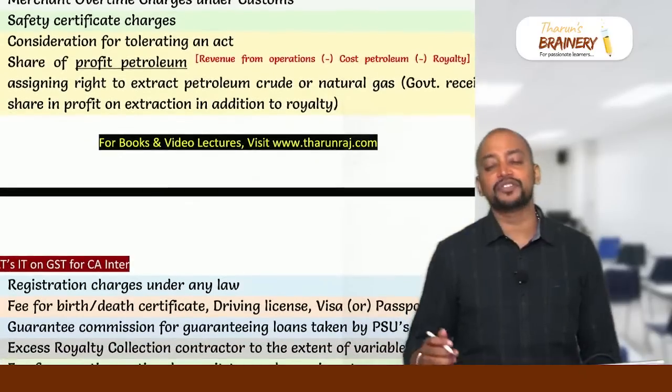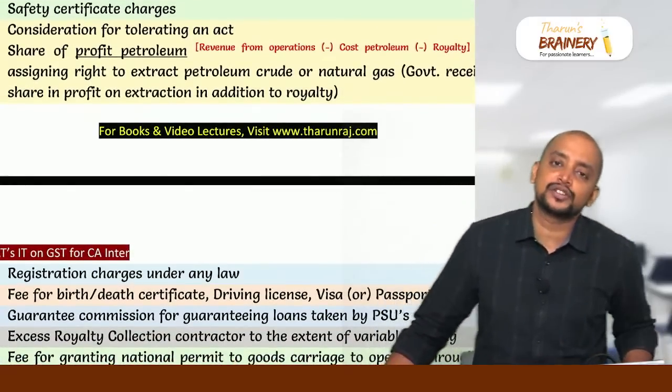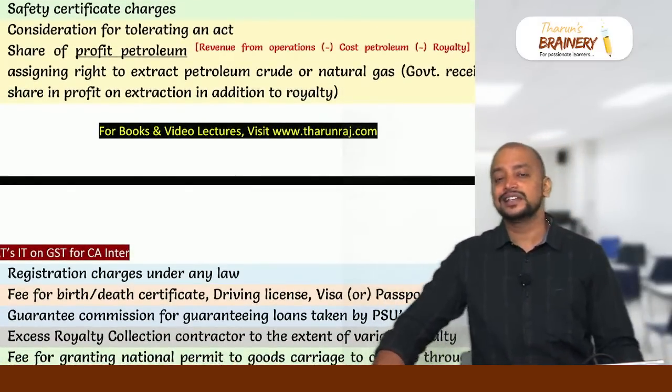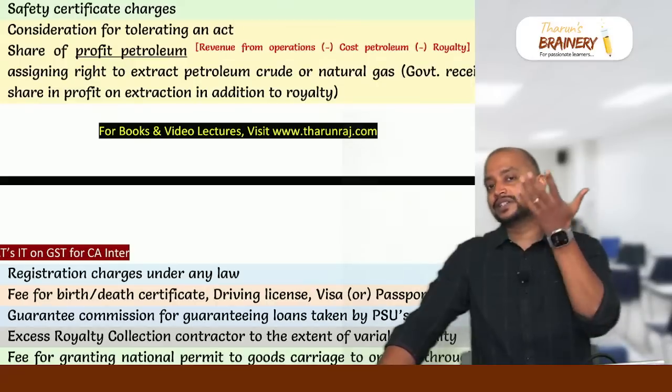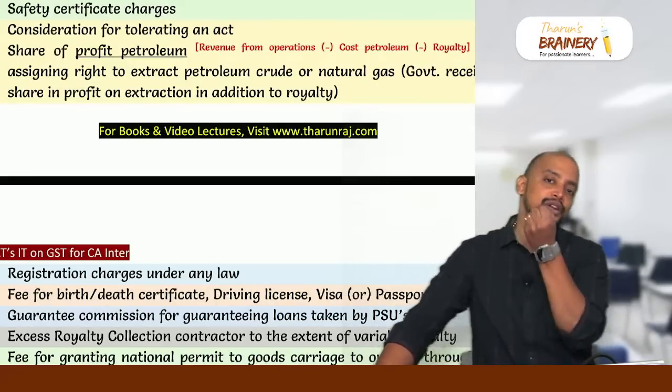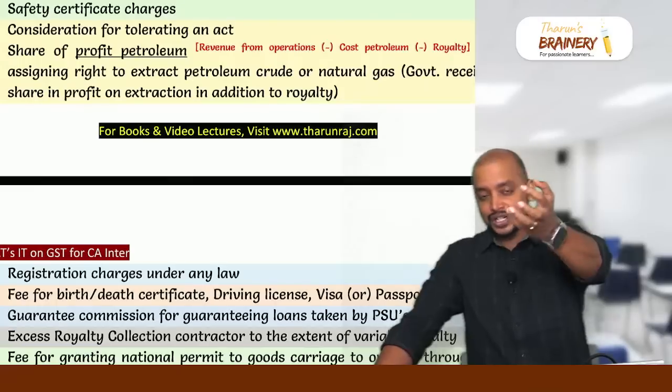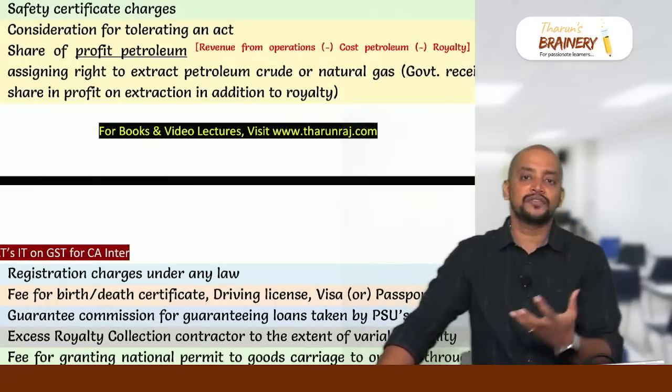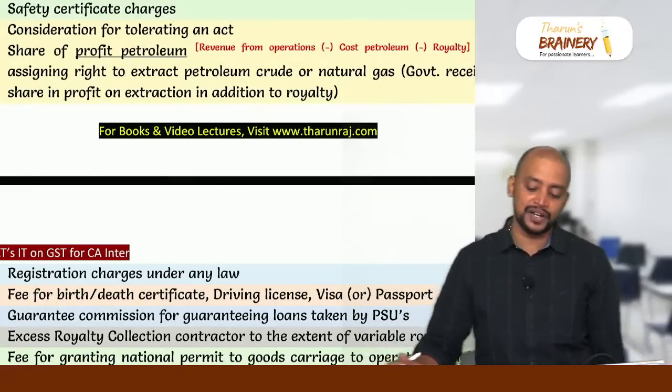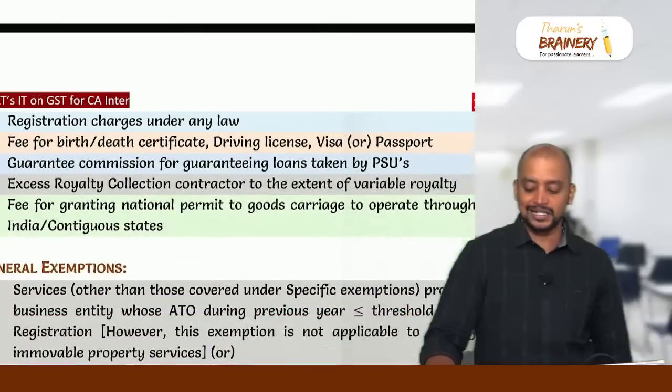Thereafter share of profit petroleum. So profit petroleum means a joint venture between government and the leaseholder, wherein out of the profit generated by extracting the petroleum or natural gas, a portion will be taken by the government as profit. That portion taken by the government as profit is known as profit petroleum, that is exempted.